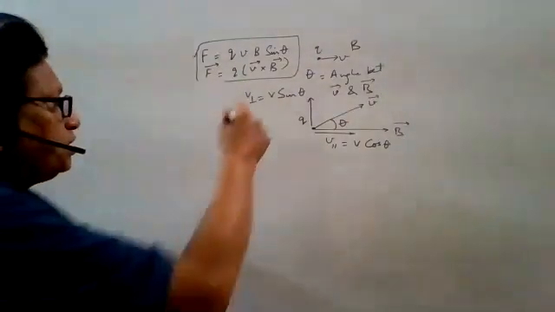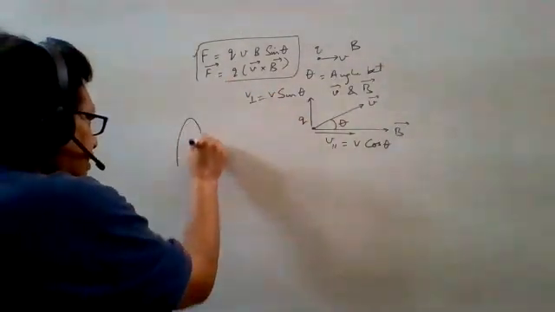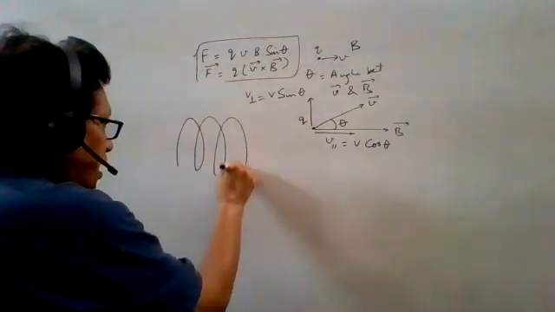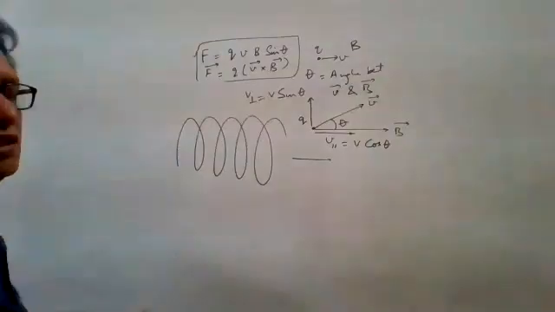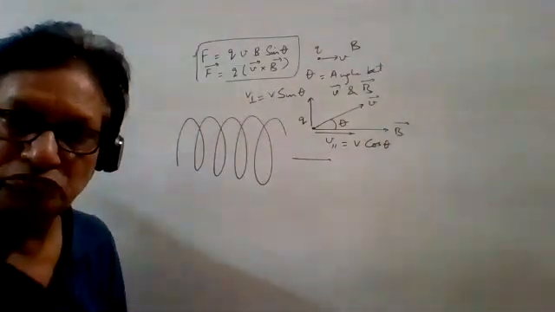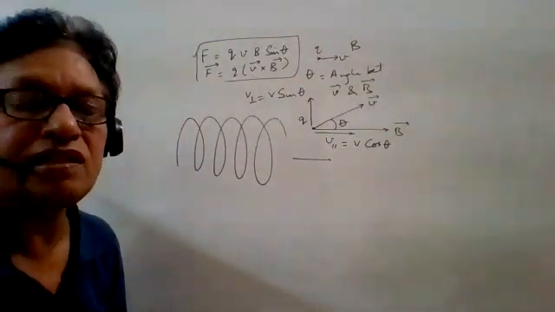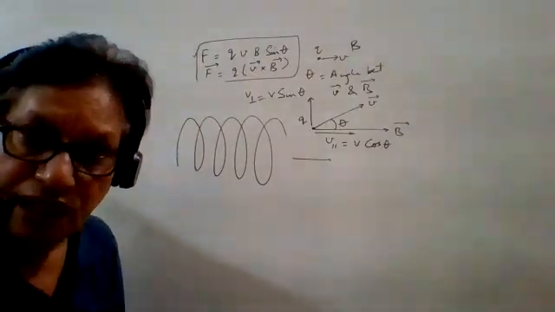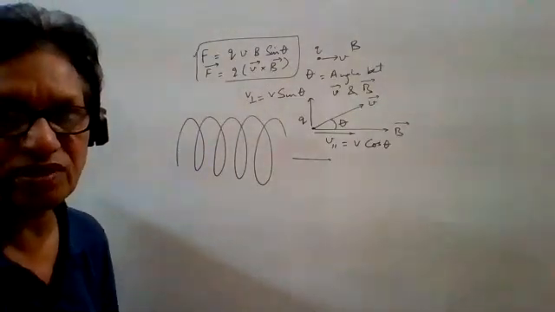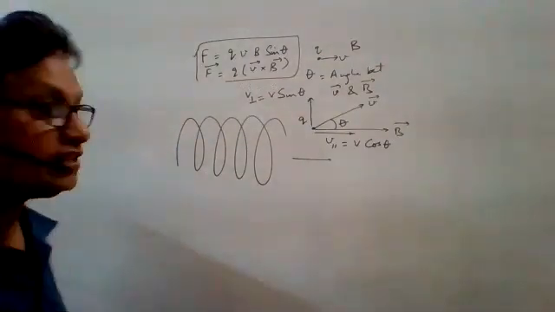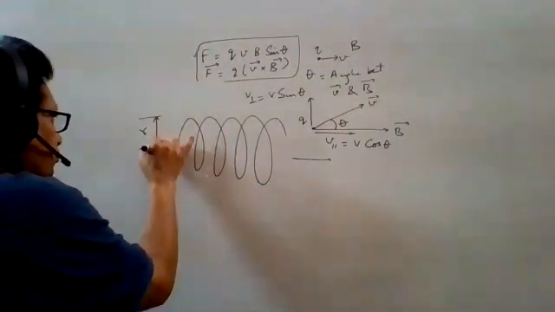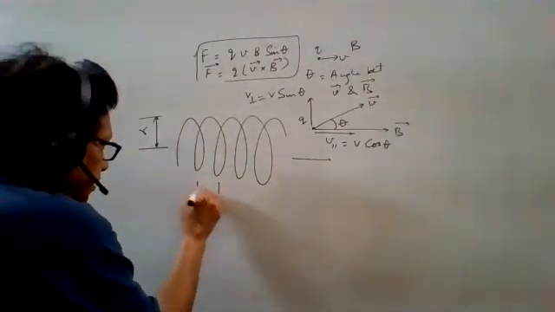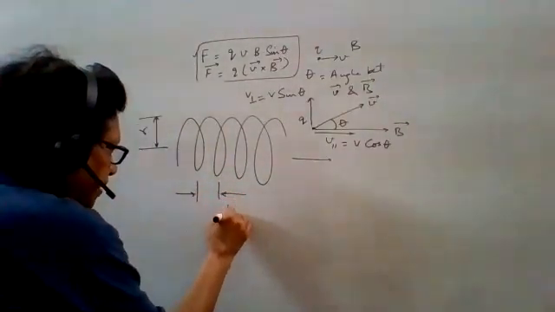So the situation will be like this, like a spring. It is moving in the forward direction and in circular motion also. Got it? This is the combined effect. Now still you can find out. This is the radius and this is the distance here which is called the pitch.